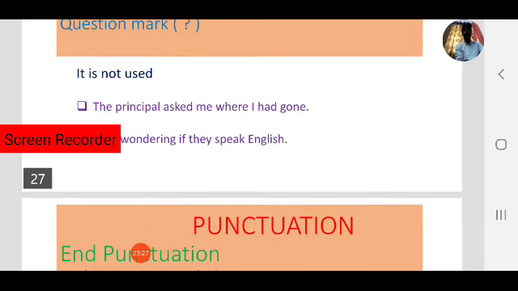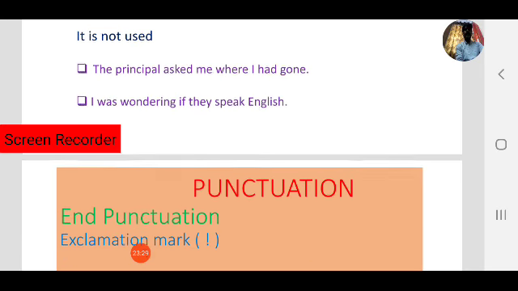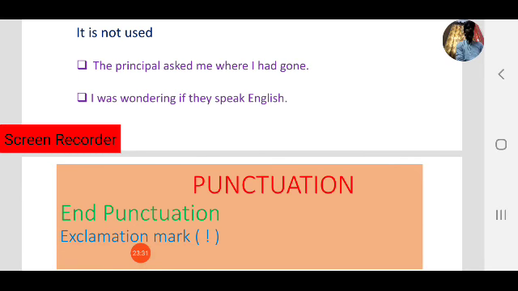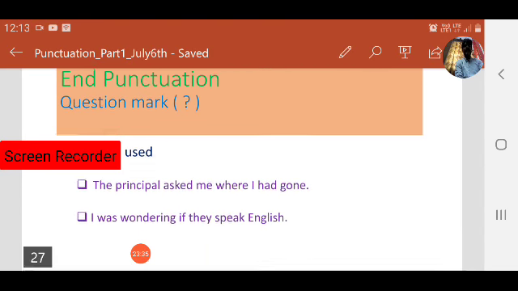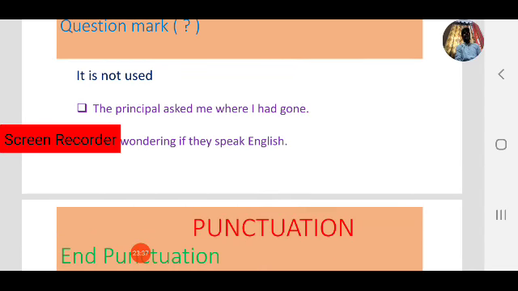So for example, the principal asked me where I had gone. Okay, what is this type? This is an indirect question. In indirect questions we don't use question marks. The principal asked me where I had gone, that is an indirect question. So in indirect questions we don't use a question mark.